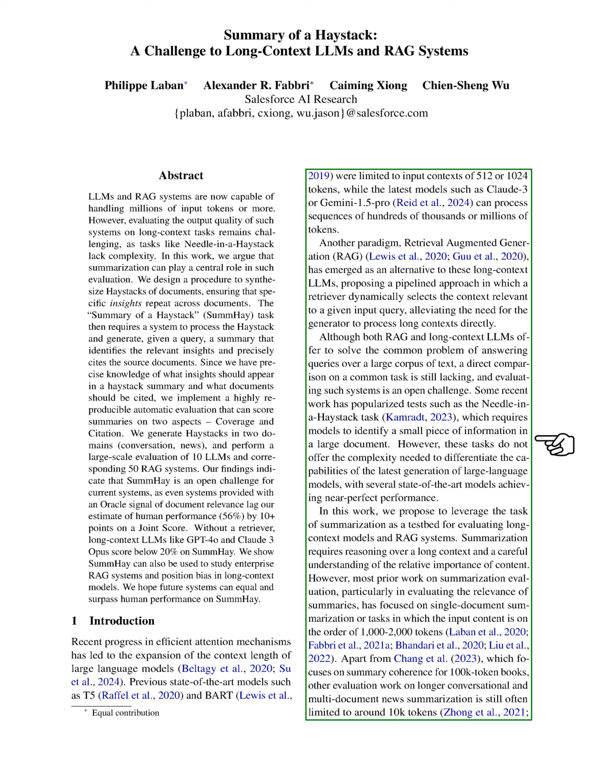Summarization requires understanding and condensing information from a lengthy context, which is crucial for assessing the effectiveness of these models. Previous evaluation methods for summarization have mainly focused on single document summaries or inputs of around 1,000 to 2,000 tokens. There is limited evaluation work on longer conversational or multi-document news summarization, typically restricted to about 10,000 tokens.